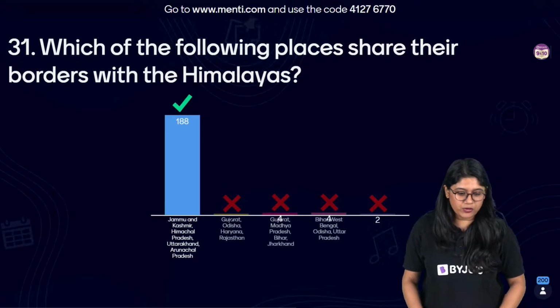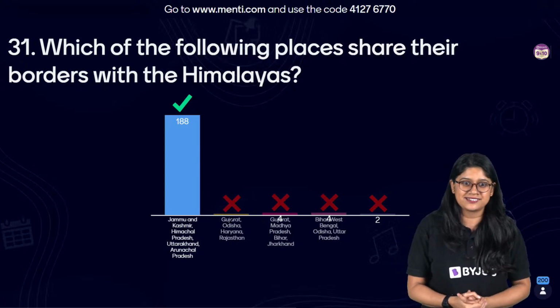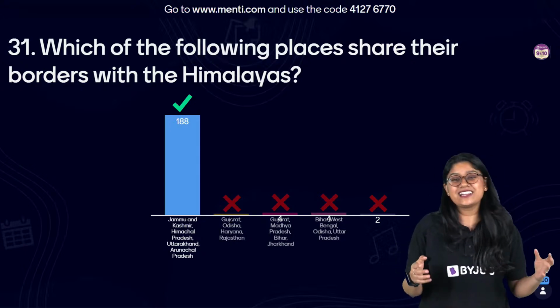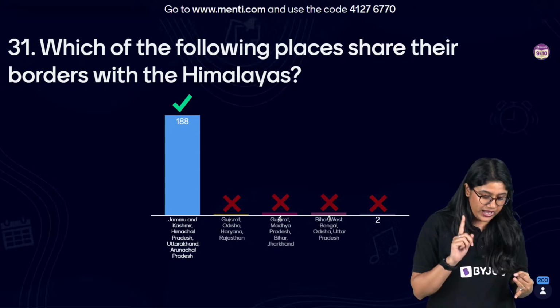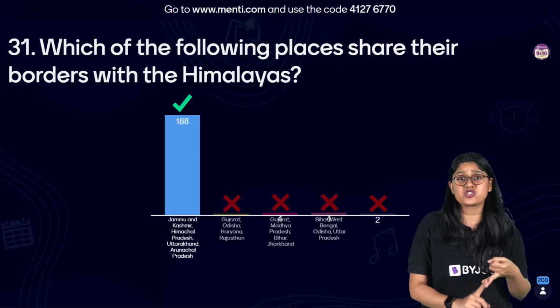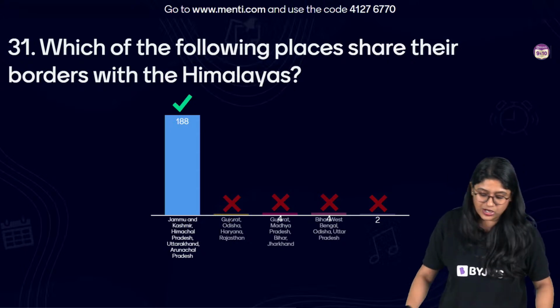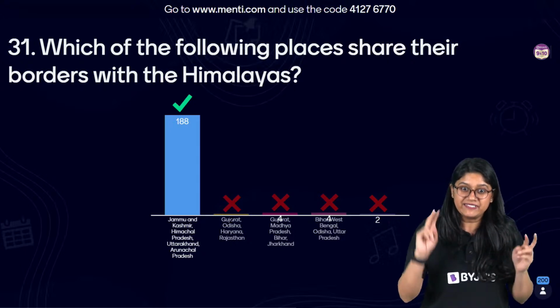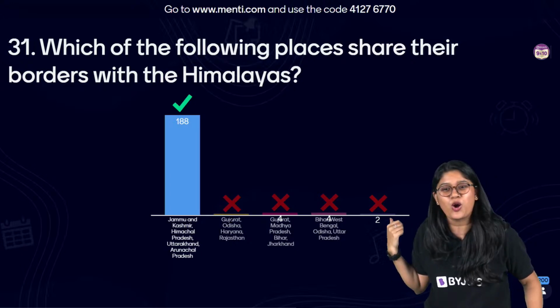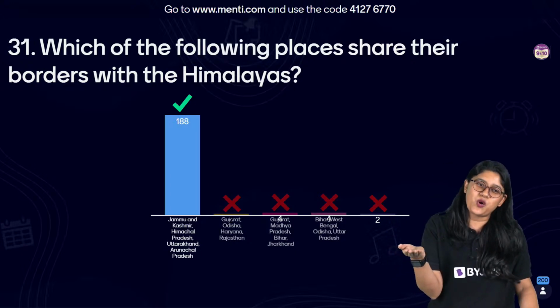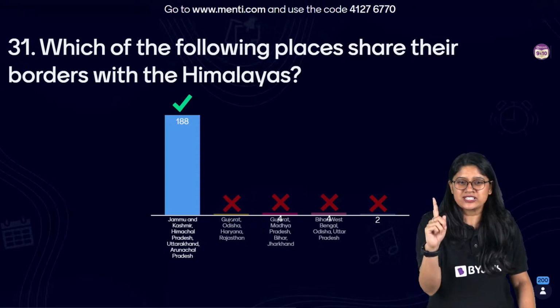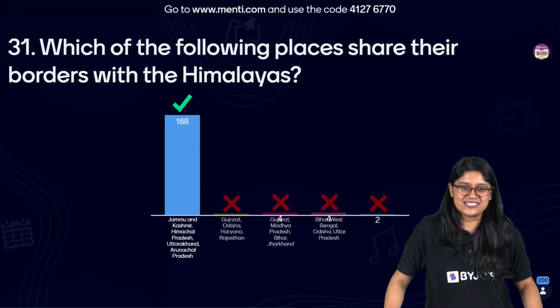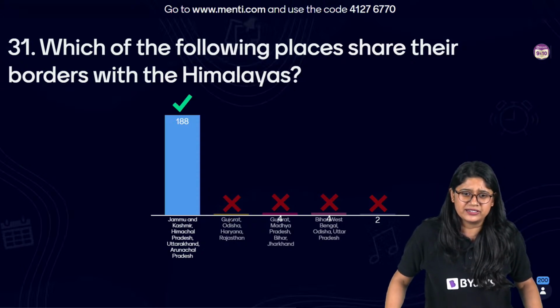Yes, here we go, everyone. And the correct answer is Jammu and Kashmir. We have Jammu and Kashmir, Himachal Pradesh, Uttarakhand, and Arunachal Pradesh. I can see a few of you clicked on option 5 also, but it's okay. I'm sure it's a misclick. This is such an easy question, everyone.